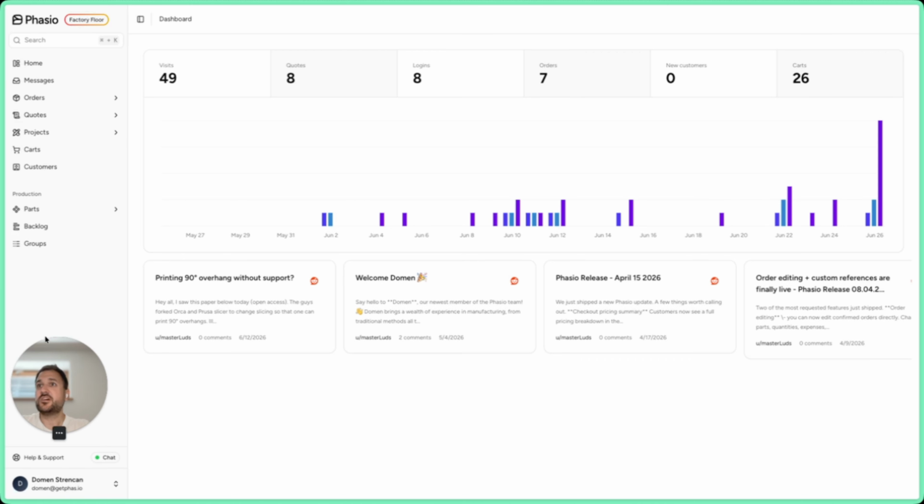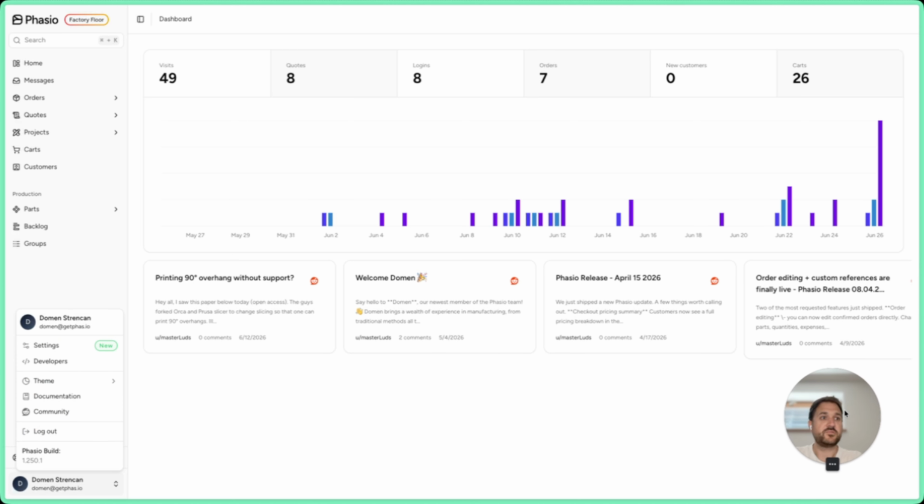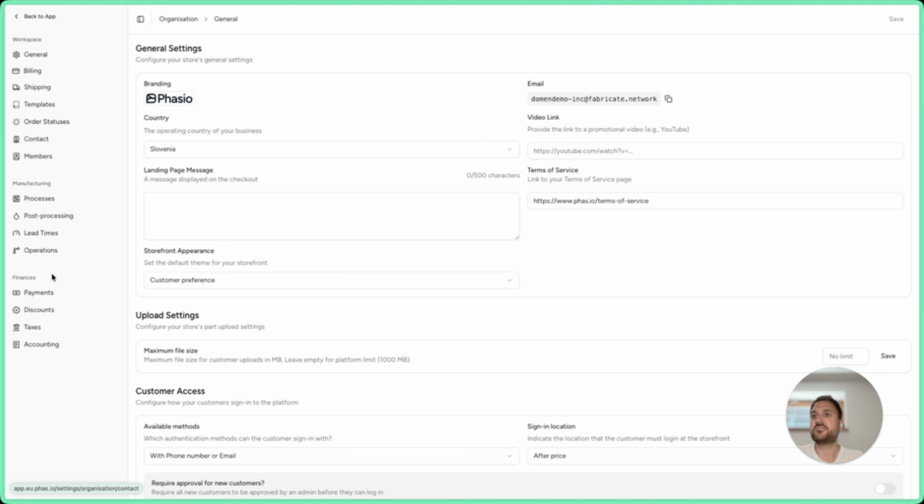As you can see, the main screen has changed a bit, and this is so we can actually clean stuff away. The settings are now accessible via here if you click on your name. You have settings here, and here you can access everything that you were used to accessing before on the main screen.